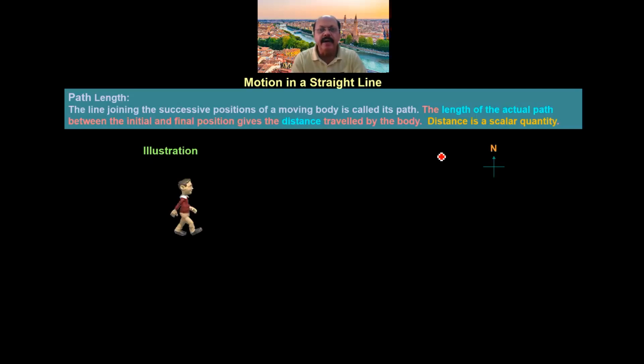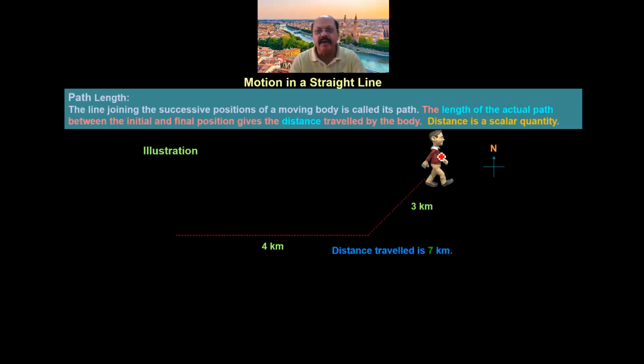Here we are taking a person who is moving and travels 4 kilometer. After that it changes its direction and travels 3 kilometer. Then the total distance traveled by that person is 7 kilometer. Similarly, here we take another animated part. A person is moving along the straight line and travels 5 kilometer and returns back to its initial position. So in that condition, the total distance traveled by the person is 10 kilometer.